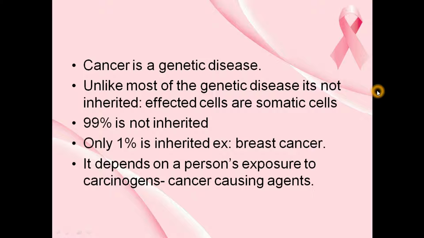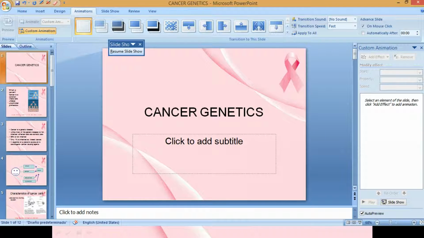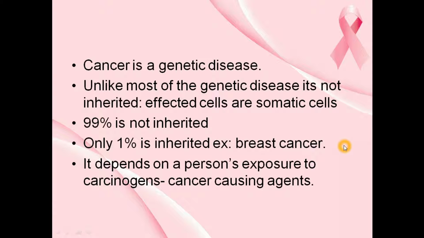You know why they are not inherited? Because they occur in somatic cells. Somatic cells means our body cells. They do not occur in the germline cells. If this genetic disease were in a germline cell, then yes, it would have been inherited. But in 99% of the cases, it is in somatic cells, not in germline cells.